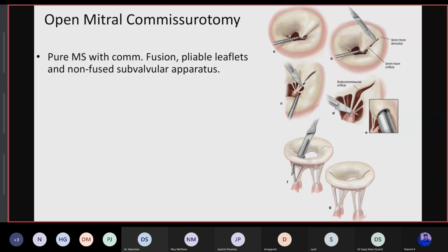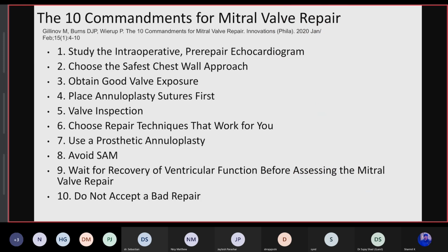This incision is carried forward up to the center of the orifice, and we have to go slow and see the underlying chordae as well. If the chordae are fused, you have to bisect the papillary muscle chordae as well to free the subvalvular apparatus. Even fused chordae can give better outcomes with wedge resection of these chordae, as shown in this F diagram. So this is an OMC.